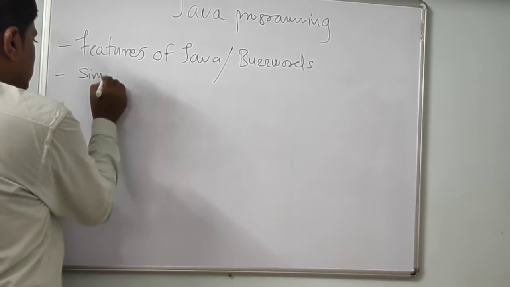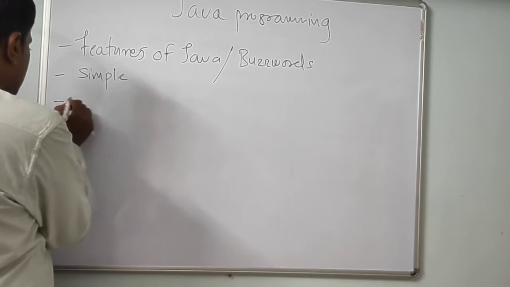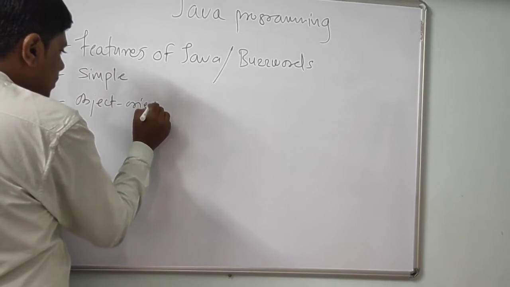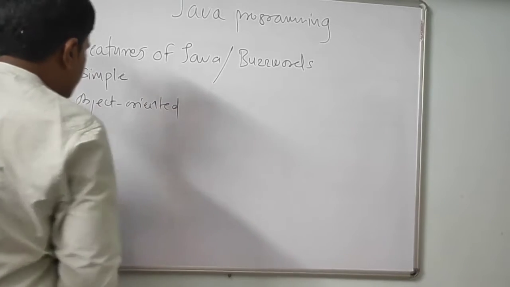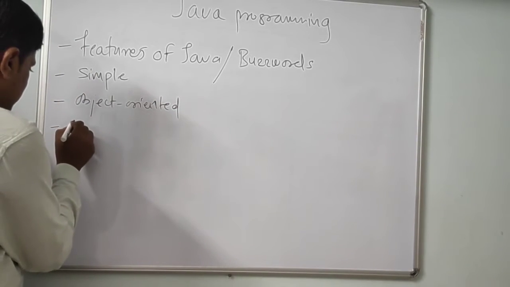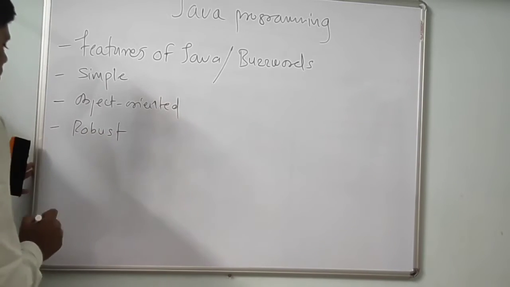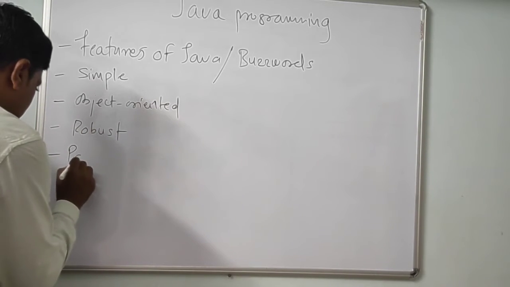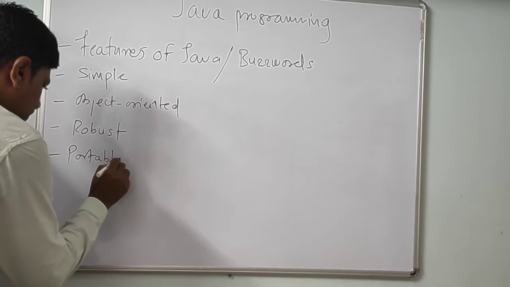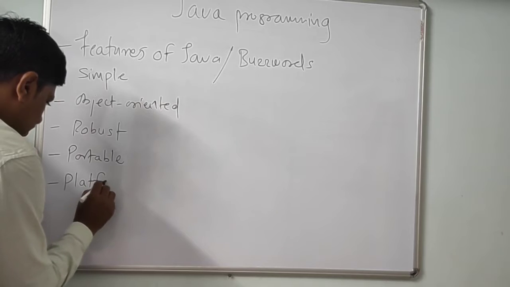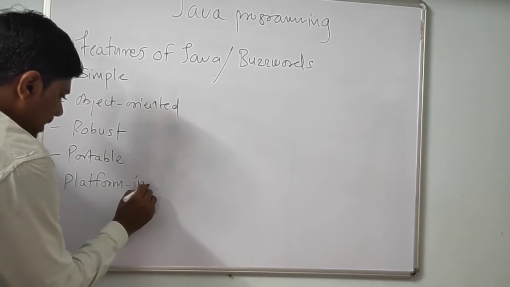First one, Java is simple, then it is object oriented, then Java is robust, it is portable, it is platform independent.